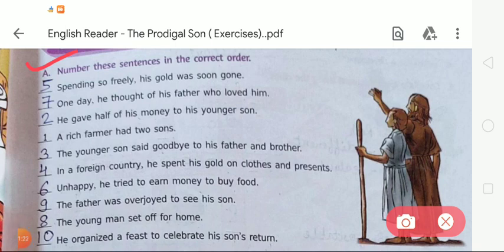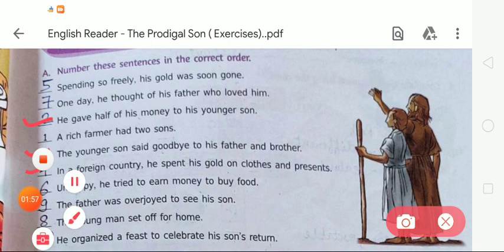First of all, you can see number 1 is: a rich farmer had 2 sons. Okay, a rich farmer had 2 sons. So we give number 2 to this sentence: he gave half of his money to his younger son. Here in front of this sentence we have to write second. Now the third is: the younger son said goodbye to his father and brother. Here we have to write 3. Now the next, number 4, is: in a foreign country he spent his gold on clothes and presents.